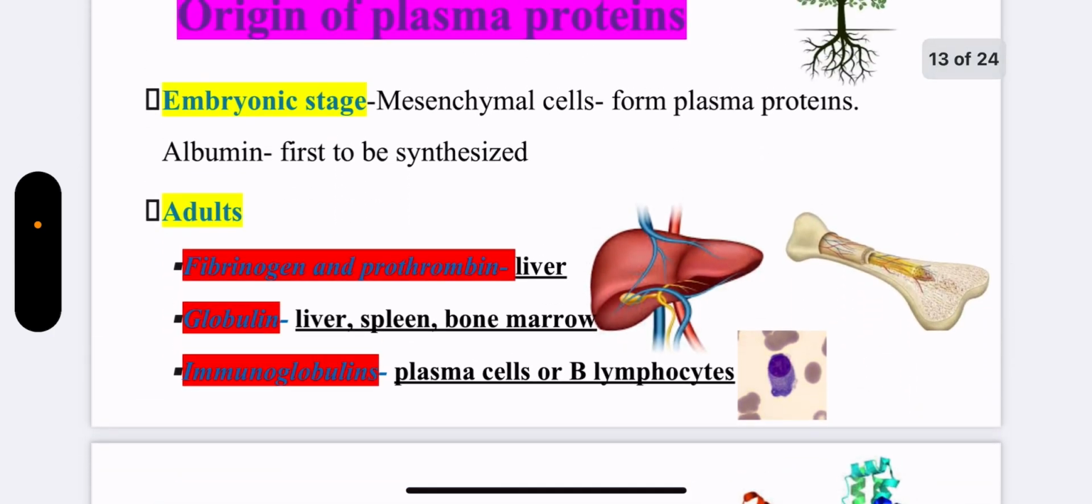About the origin of plasma proteins. During the embryological stage of development, the mesenchymal cells form plasma proteins. And albumin is the first protein to be synthesized, followed by other plasma proteins. But in case of adults, fibrinogen, prothrombin come from the liver. Albumin also comes from the liver. Globulin from liver, spleen, bone marrow. Whereas the immunoglobulins are synthesized from plasma cells or B lymphocytes.